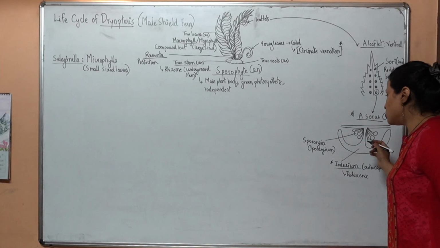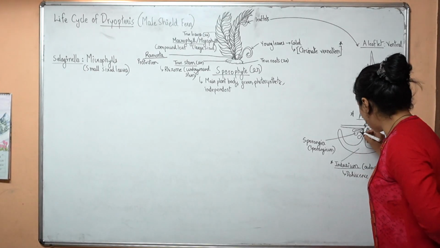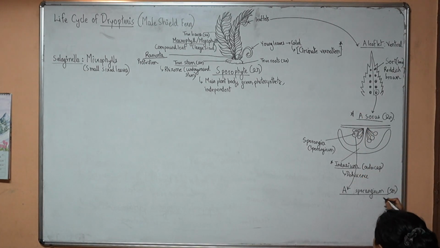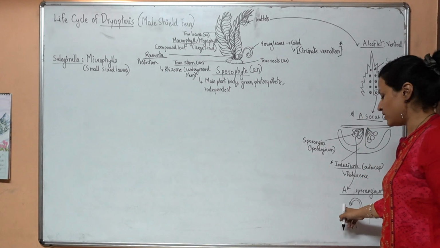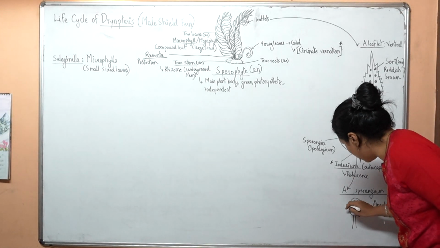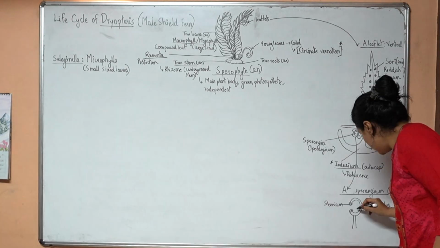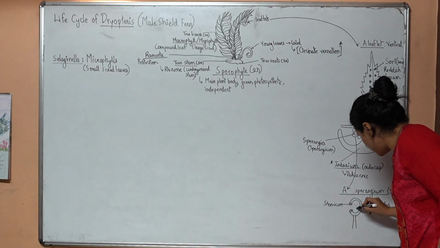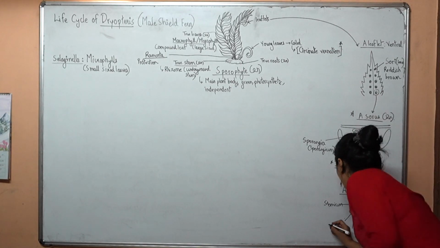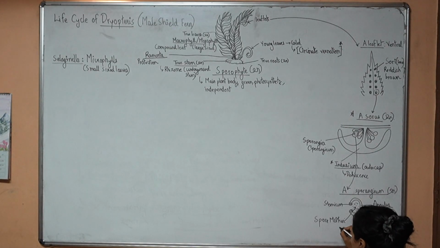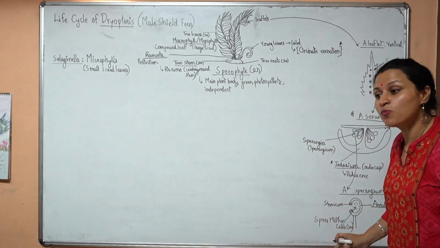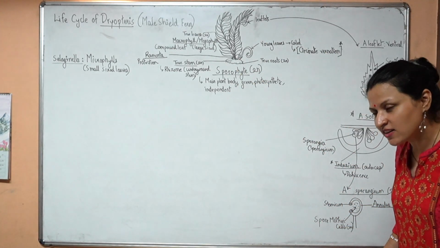What is there inside each of these sporangia we will need to see. So I am elaborating one sporangium right here, which is also a 2n structure. This is a sporangium with a small opening. The rest of the wall is called the annulus, and the opening here is called the stomium. Inside this sporangium, there are some cells which are also 2n, called the spore mother cells.